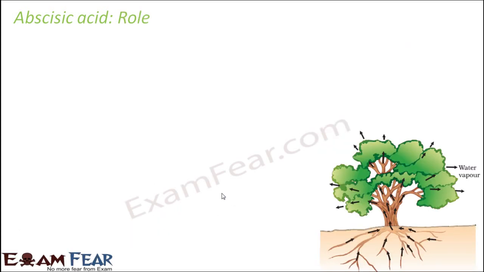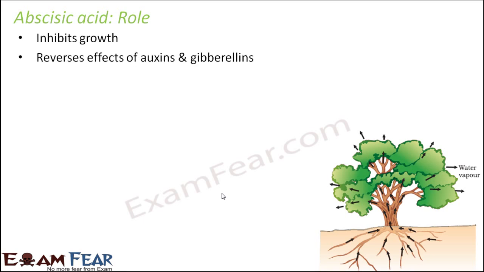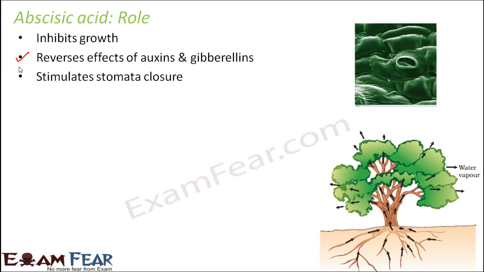So let us talk about the role of abscisic acid. It inhibits growth, as I mentioned just now. It reverses the effects of auxins and gibberellins. So it is exactly the opposite of them, because they promote growth, they help the plant in stem elongation, they help them to grow, and it stops the growth. So it is just the opposite.